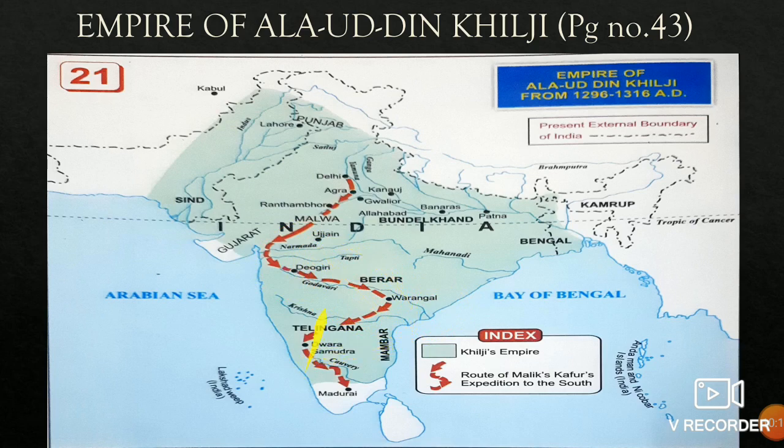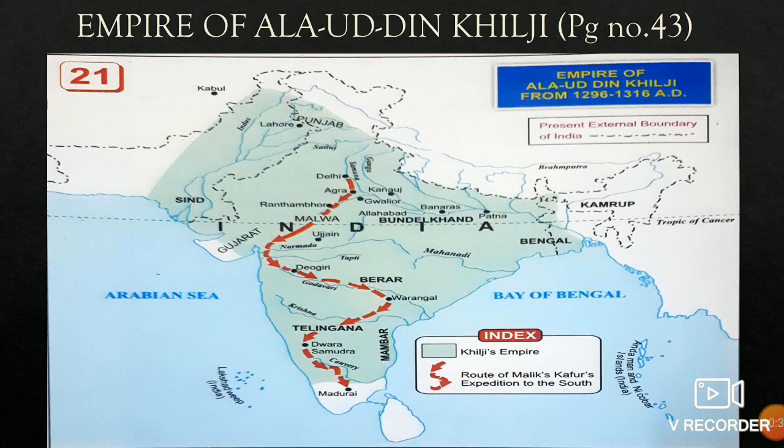From Varangal again take a U-turn. Telangana, Dwara Samudra, and last is Madurai. These were the paths followed by Malik Kafur during his Deccan expedition. And the 4 Deccan cities conquered by Alauddin Khilji were Deogiri, Varangal, Dwara Samudra, and Madurai.